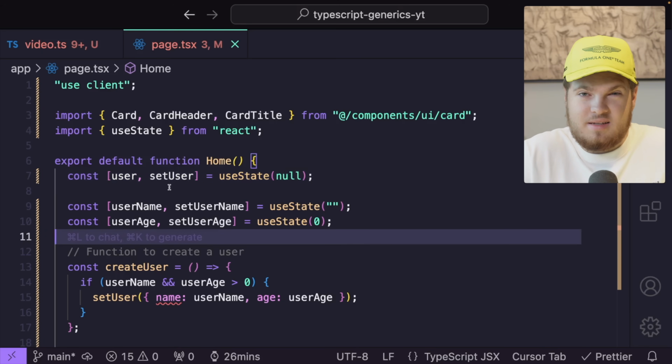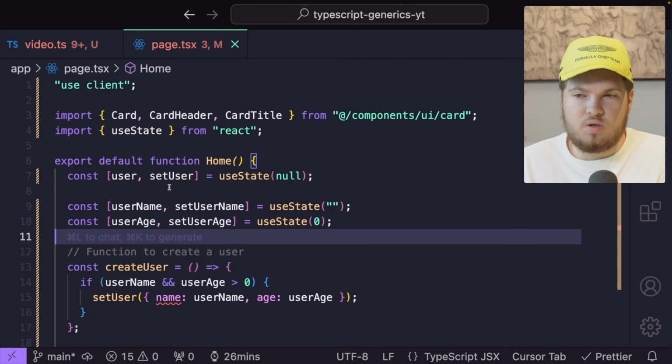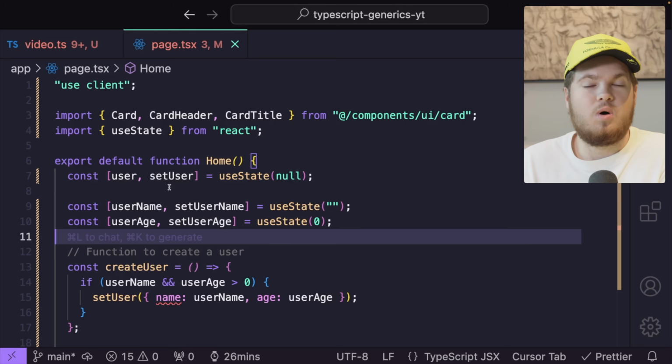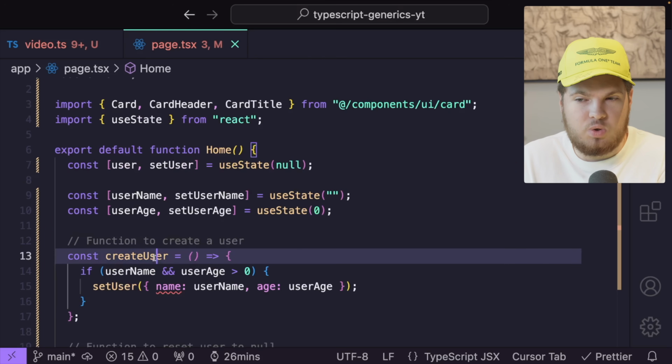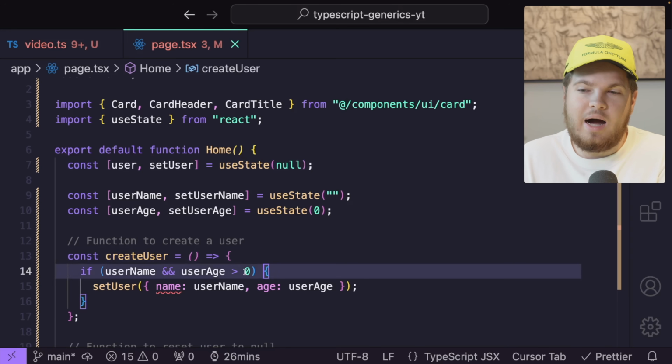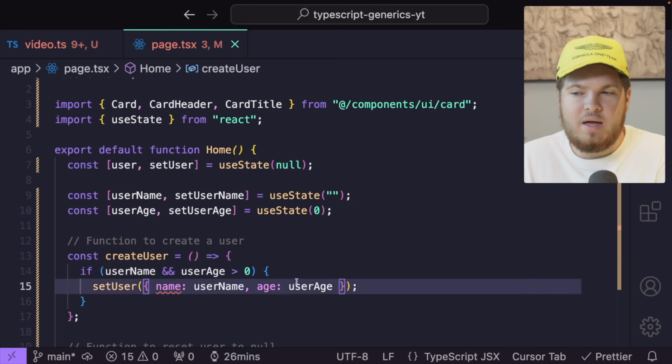And TypeScript is kinda stupid right now. It thinks, okay, so the user passes null as an initial state. This means user will always be null, right? No, it won't be null. The initial state is null, but once my create user function runs, I want to update this state, and instead of passing null, I will pass an object with the name and age.